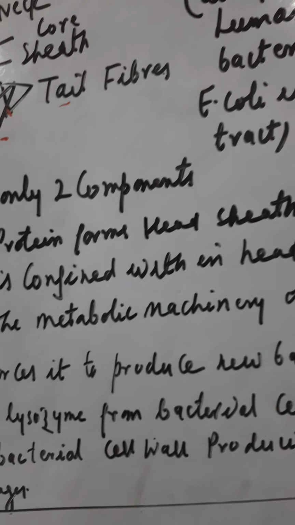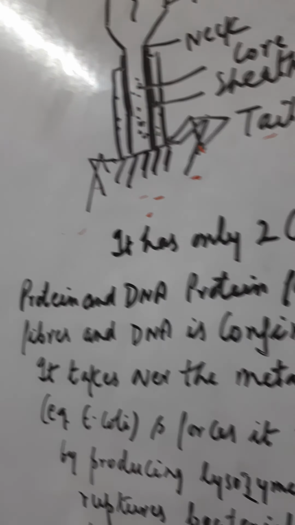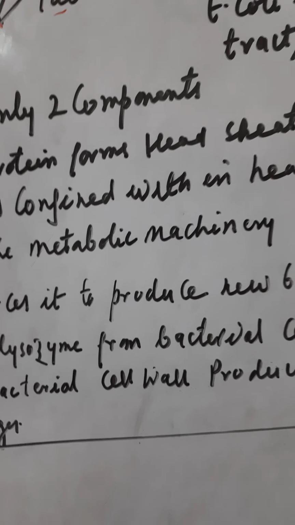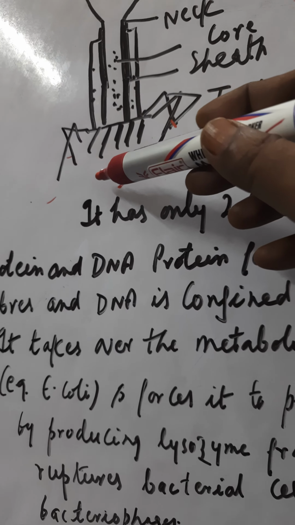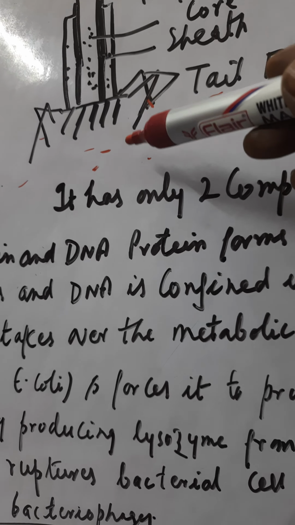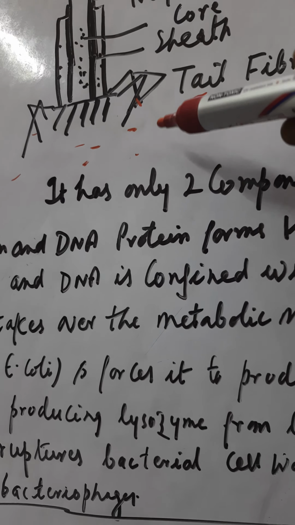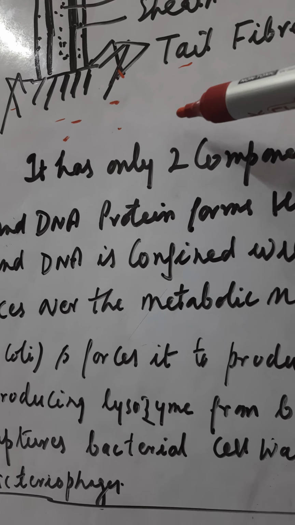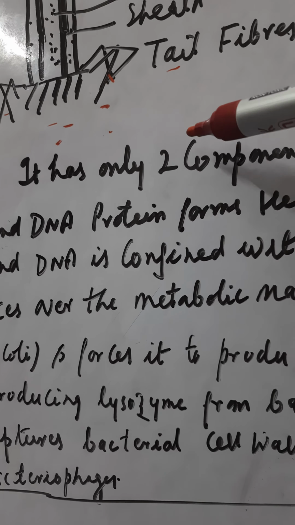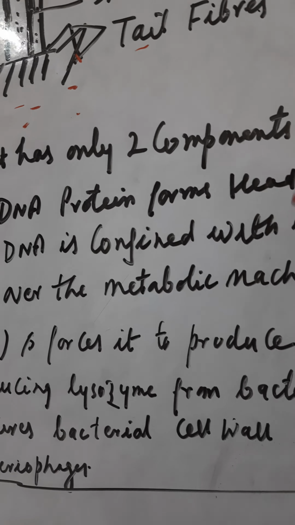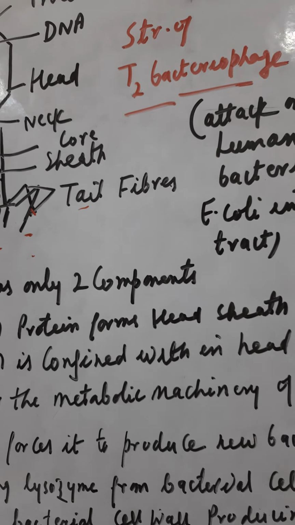And it does so by producing the lysozyme from the bacterial cell that ruptures the bacterial cell wall and produces numerous bacteriophages. For example, here if it is parasitizing the bacteria, then ultimately the bacteriophages will be produced by rupturing the bacterial cell wall through the presence of lysozyme, because these phages force the bacterial cell before lysis to produce the lysozyme, so that a number of bacteriophages can be produced easily.